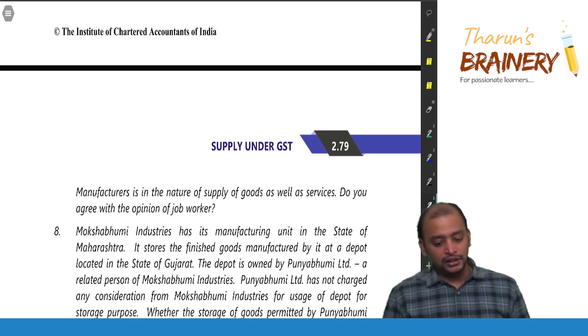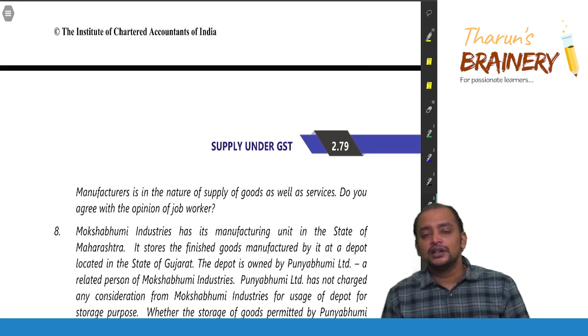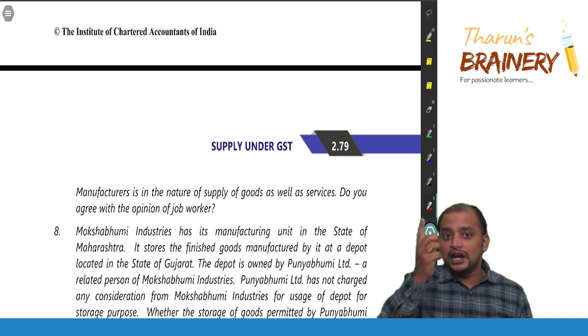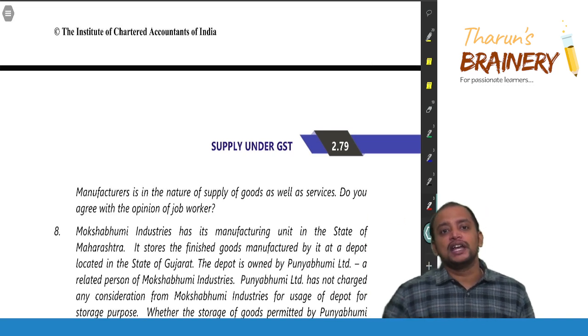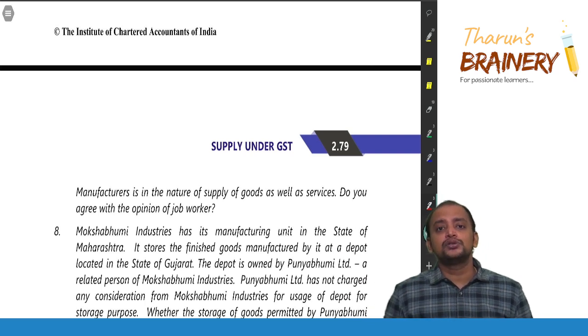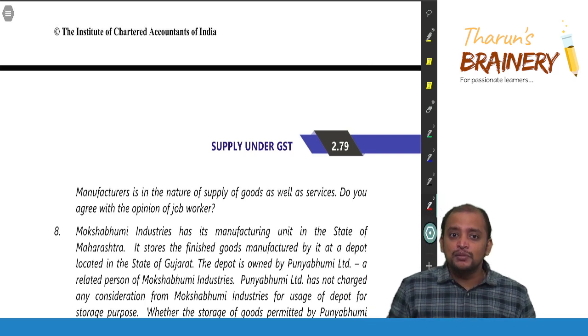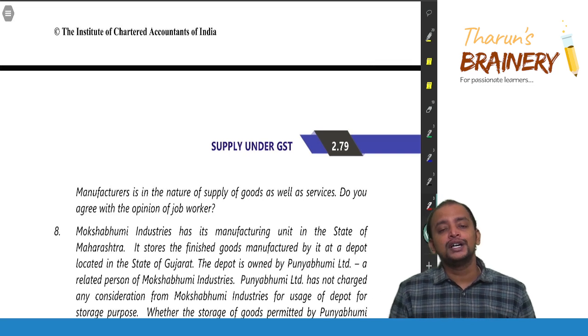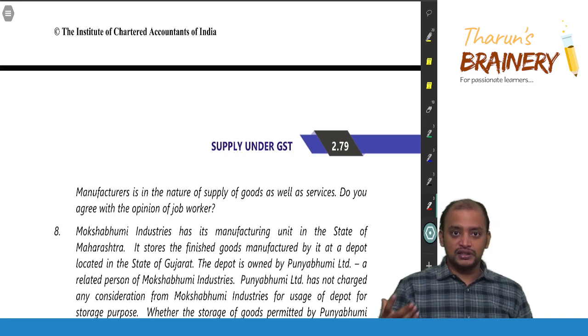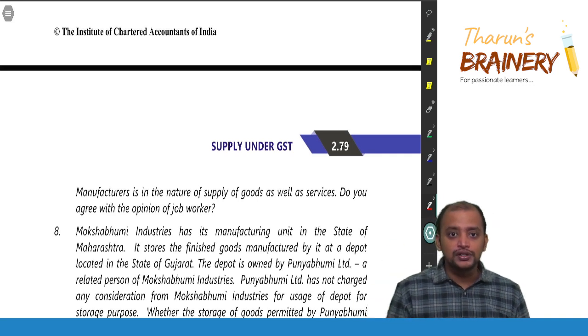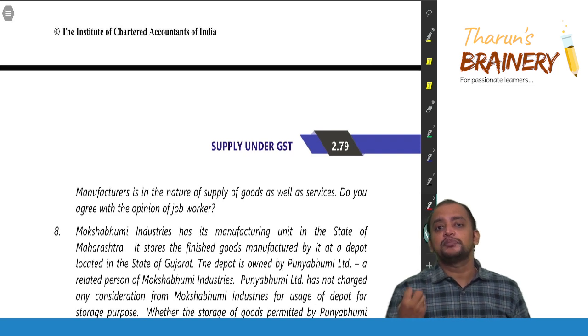For example, you go to a tailor, you give the cloth for stitching. So he stitches the garment. When he stitches the garment, the thread and the buttons required for the garment, he will only buy. So just because he is using his material, so it will become both supply of goods and service? No, it will still become supply of service, because the major part of the finished goods is being supplied by the recipient only.